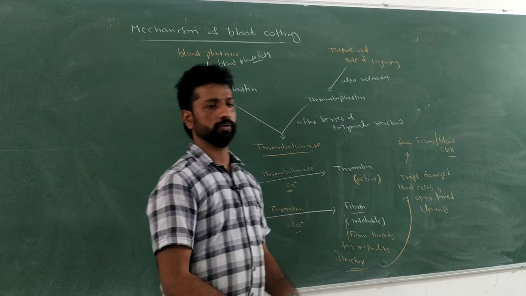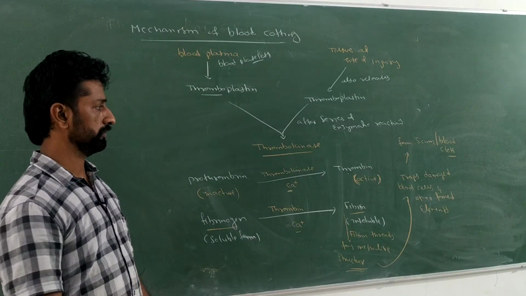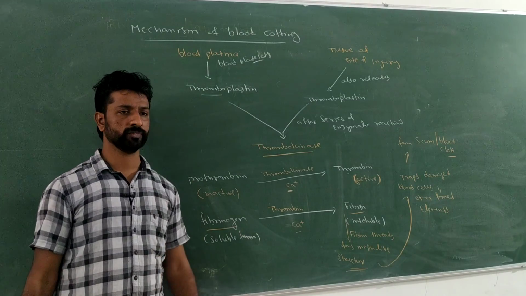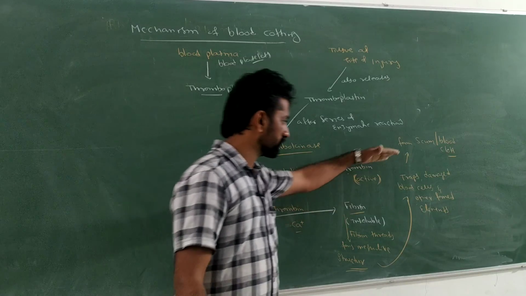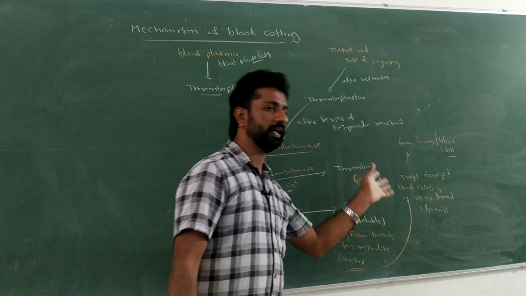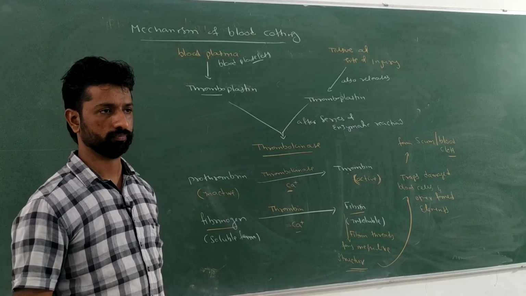This is how the blood clot forms whenever there is a cut or wound or injury to the body parts. After the formation of this blood clot only, the bleeding of the blood will be stopped.